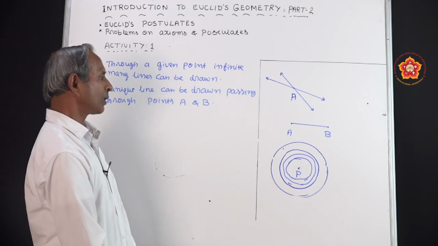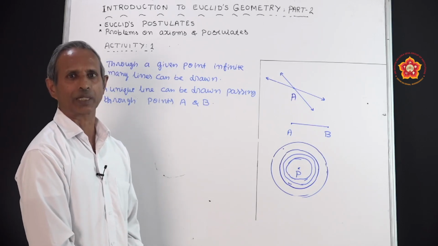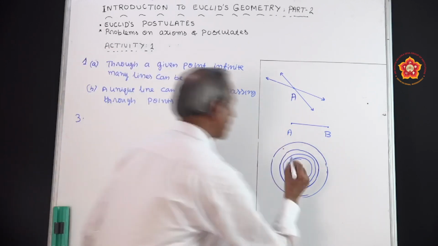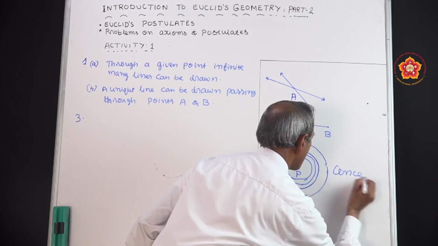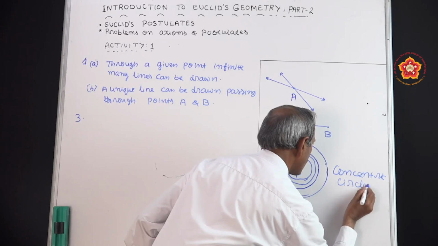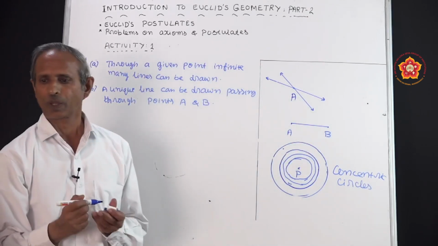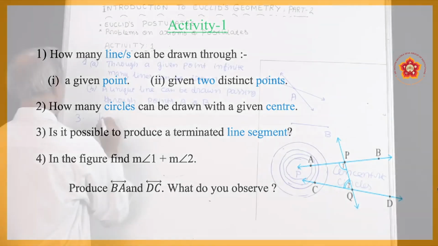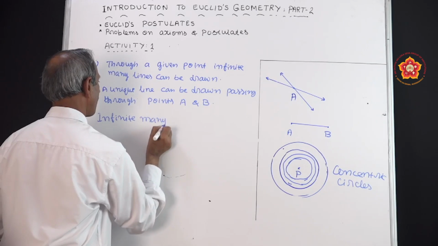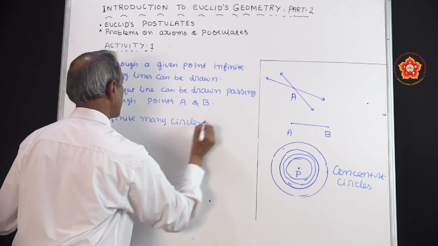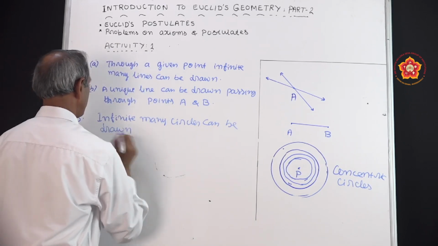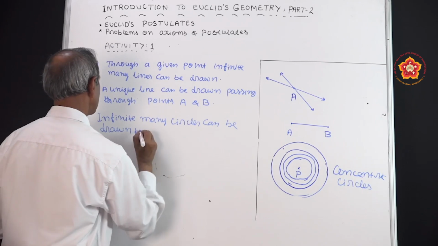Now these circles are known as concentric circles. The same center, and we are drawing so many circles. These circles can be called concentric circles. So for this question we can write: infinitely many circles can be drawn from a given center.